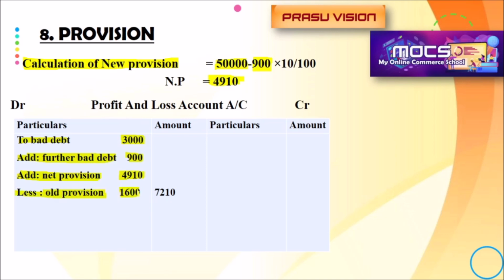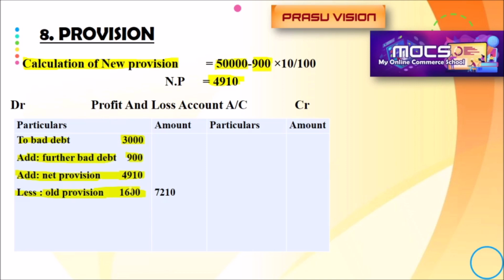1600. What is the reason why we are deducting? Only one reason. The new provision includes this 1600 also. The old provision amount will automatically be added into the new provision. So this is the adjustment.